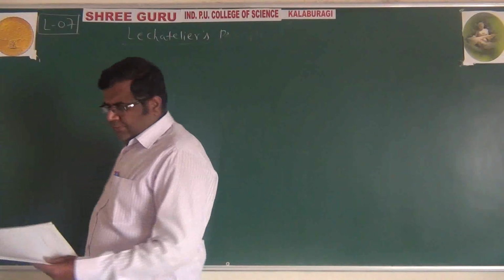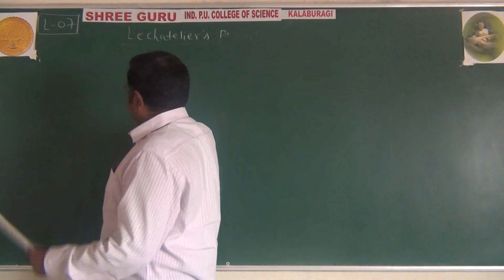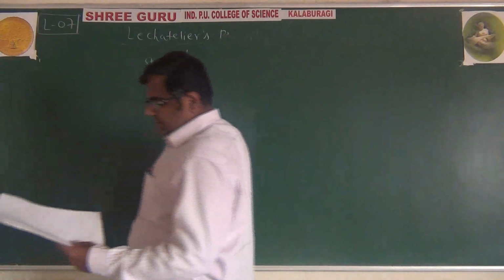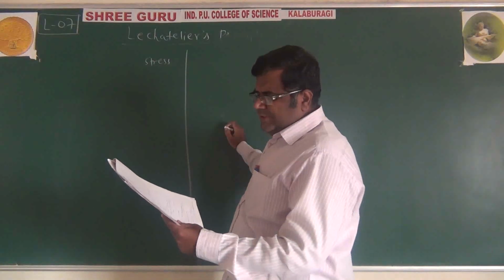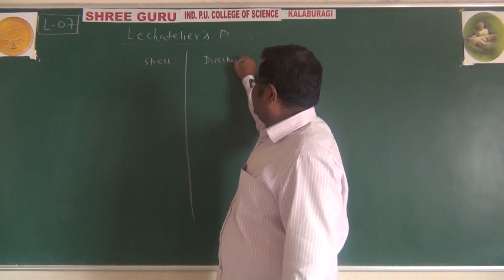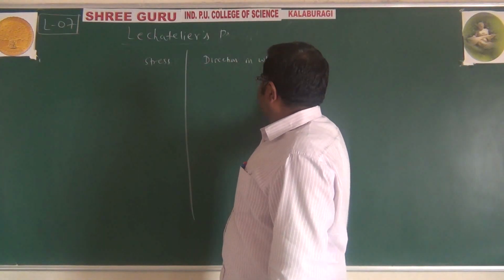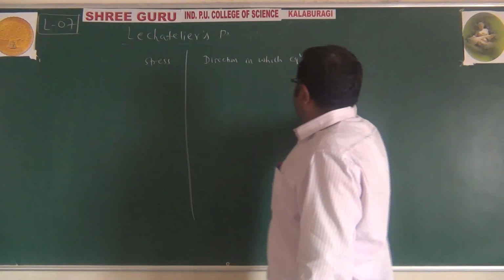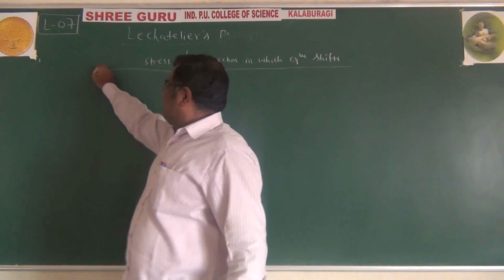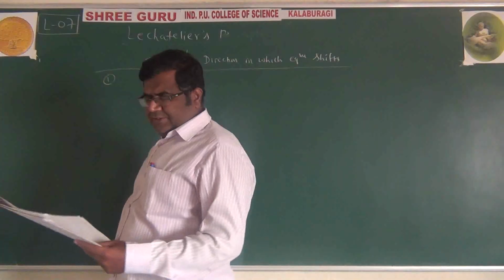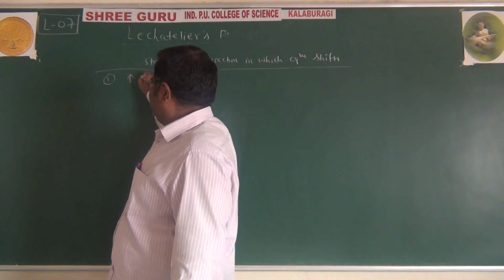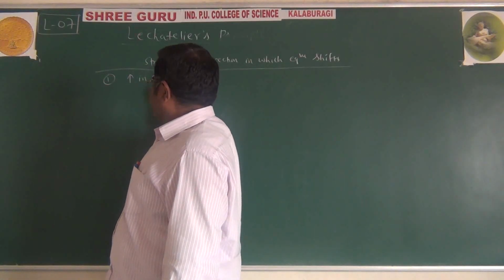In one column, I will write stress. Stress means change. In another column, I will write direction in which equilibrium shifts. So first stress I am writing here: increasing concentration of reactant.